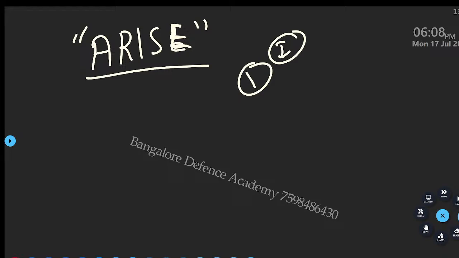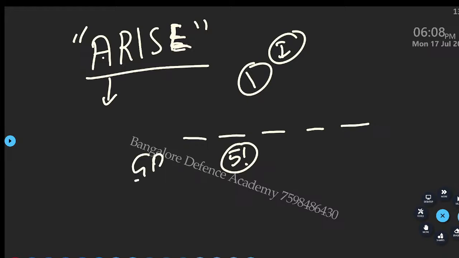Understood? Okay, so this was a direct question, and my students who have cracked the GD examination, I have taught the same thing in the previous class, and they have cracked it. Look at this. 1 2 3 4 5. I will make 5 dashes. I want to arrange these people in a line. That's it. So how many possible ways? 5 factorial ways. This was a question for GD level, Agnipath, Navik exam, something like that.